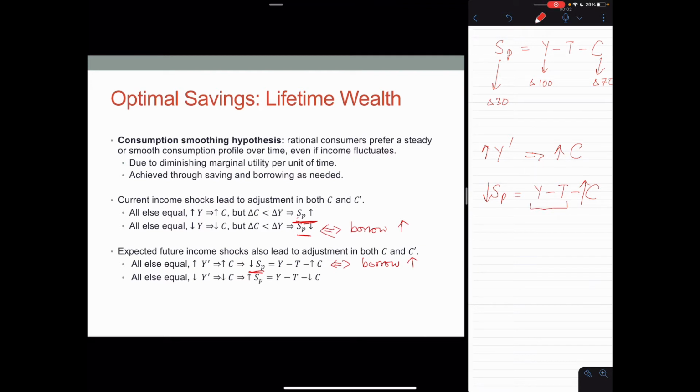Similarly, if future income is expected to fall, the consumer is now poorer overall, she'll consume less, and that will lead to her saving more. So in all of this, the ability to borrow is crucial, and so households that face borrowing constraints will not be able to achieve consumption smoothing.